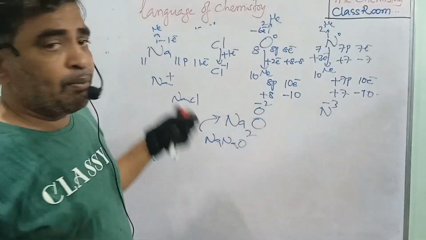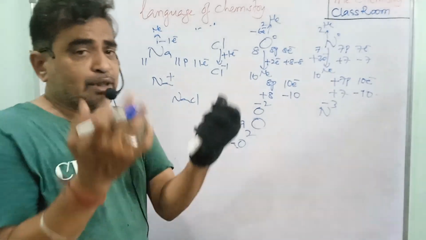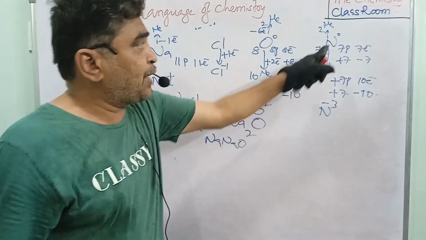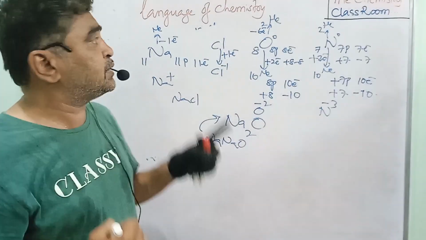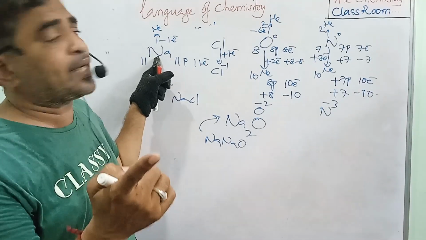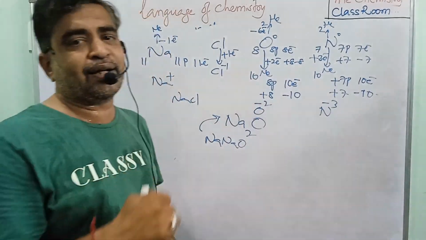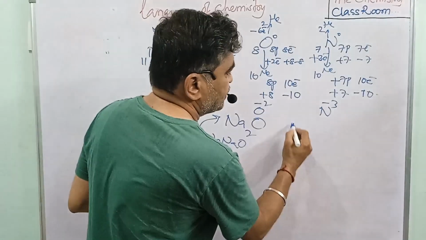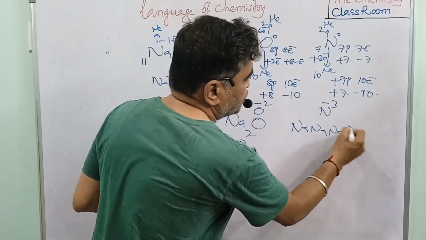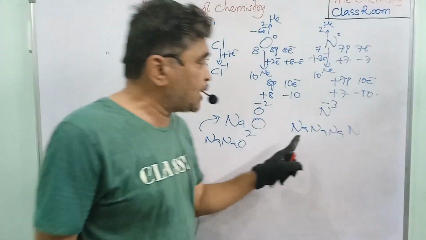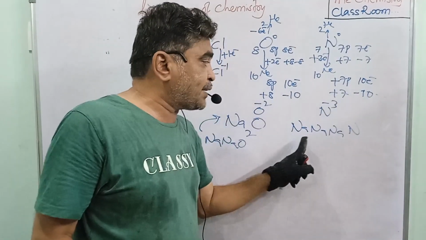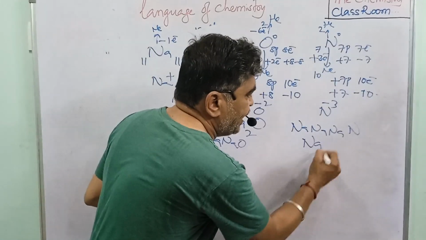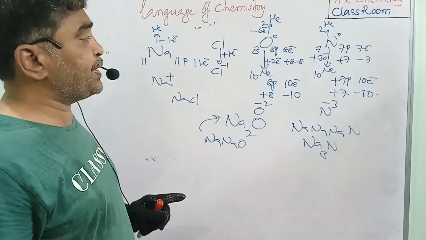Now you see, the sodium approaches the nitrogen. The sodium has the property to lose electrons, and the nitrogen has the property to gain electrons. Here the sodium releases only 1 electron and nitrogen requires 3 electrons. So how many sodiums are required here? 3 sodiums are required. The 3 sodiums are giving 3 electrons to 1 nitrogen. To get stability, it requires 3 electrons, and the 3 electrons are gained from 3 sodiums. So mathematically, what do you write? Na3N you write. Na3N you form.